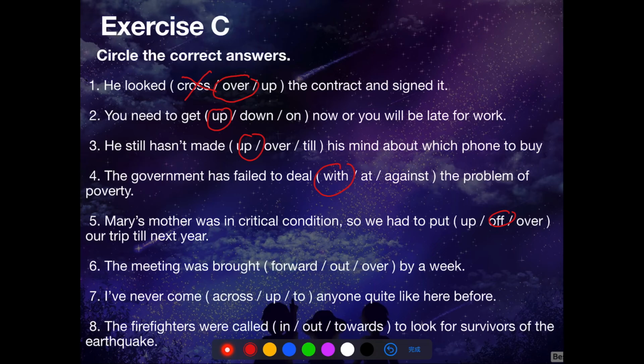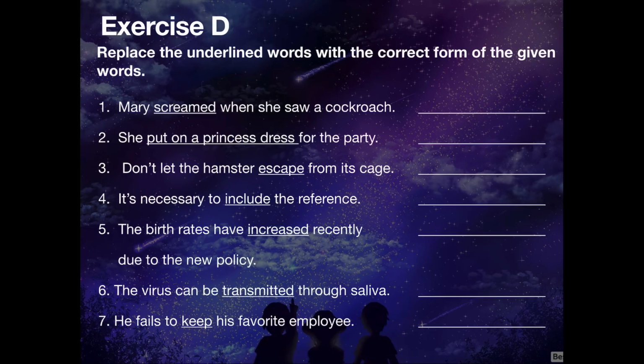The meeting was brought forward by a week. Bring forward means to change an arrangement so that it happens sooner. I've never come across anyone quite like her before. That means I've never met anyone quite like her before. Number 8, the firefighters were called out to look for survivors of the earthquake. Call somebody out means to ask or order a person or an organization to help, especially in a difficult situation, which is in this case the earthquake.